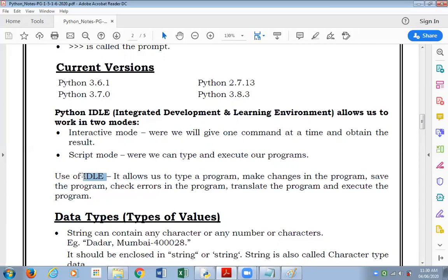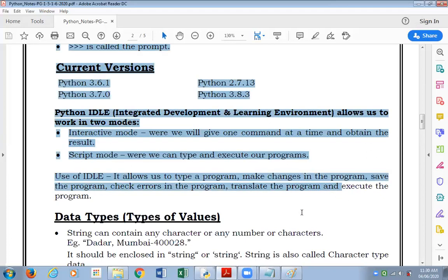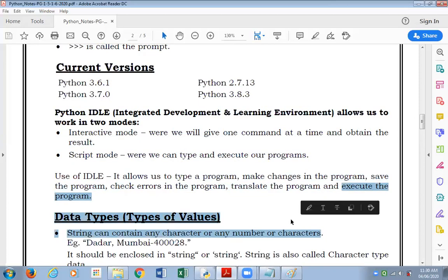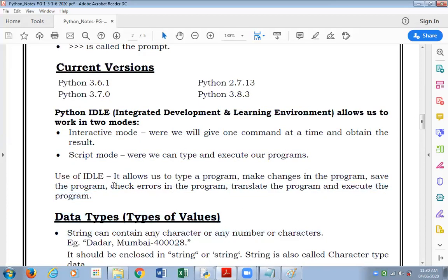You're not using different programs, for example, one for typing your program, making changes, and saving it, then another for checking errors and translating your program, and a third for executing it. You might need to do that in Java, but not so in Python. You do everything at one place.